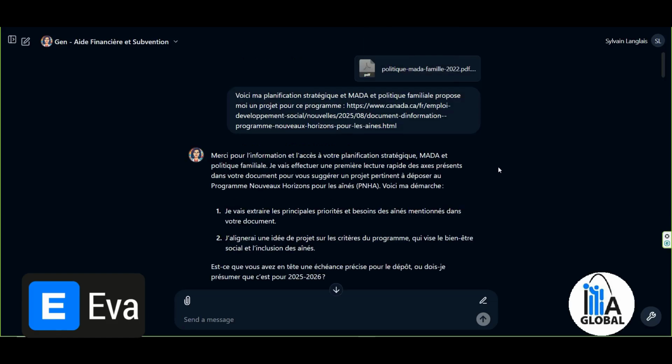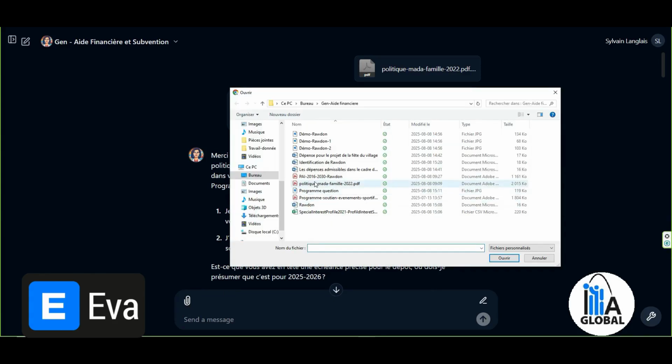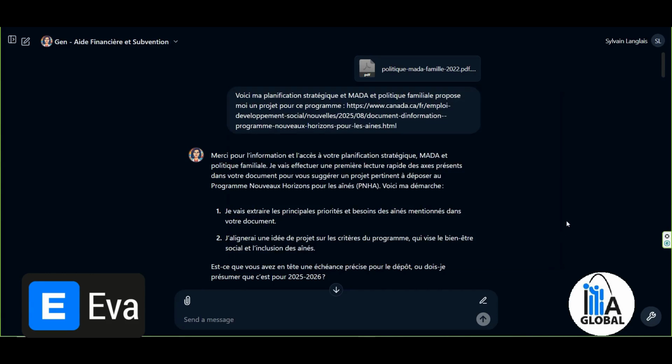I've also carefully prepared a second exercise that is directly related to the MATA family policy. And same thing, I took the paperclip and shared the MATA family policy with it, which is here. And I simply said, here is my strategic plan and MATA and family policy. Propose a plan for this project. And then I copied the link for it because we're in the period, it's August 8, 2025. We are in the project period, the submission period for New Horizons for Seniors projects. So I drew inspiration from that.